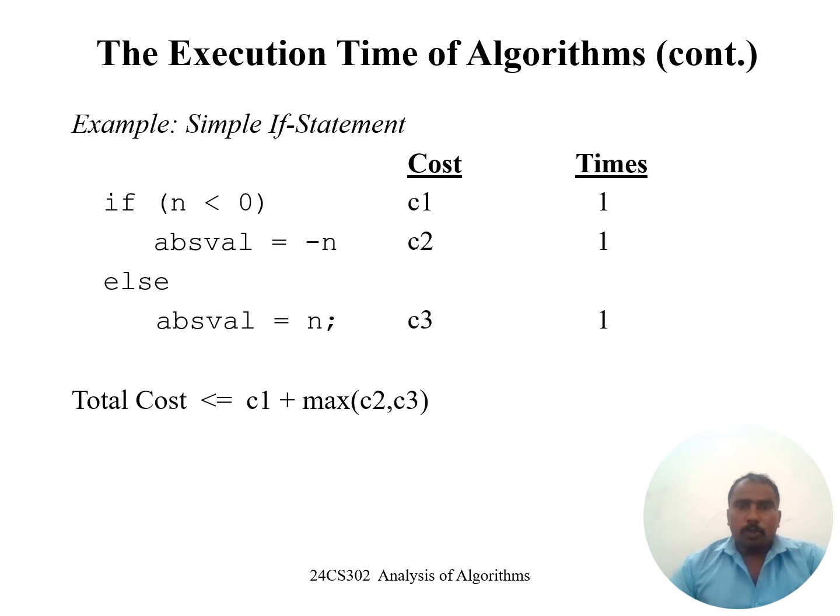Next, for the execution time of algorithms, we can take one if-else statement. For an if-else statement, how do we calculate the time complexity? We need to understand that. First, if n is less than or equal to 0, the true block contains absolute value = -n. For this, it will take a count value of 1 for the true block.